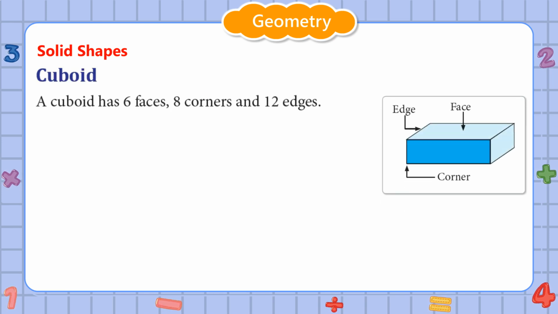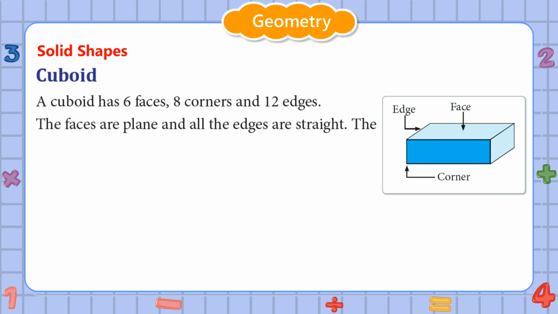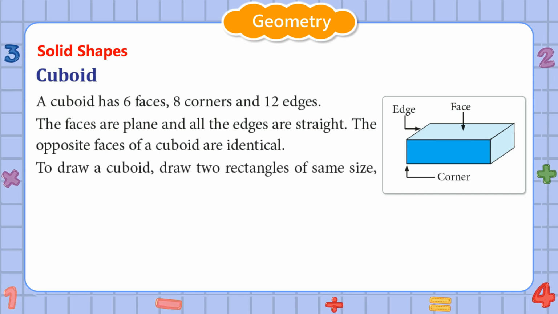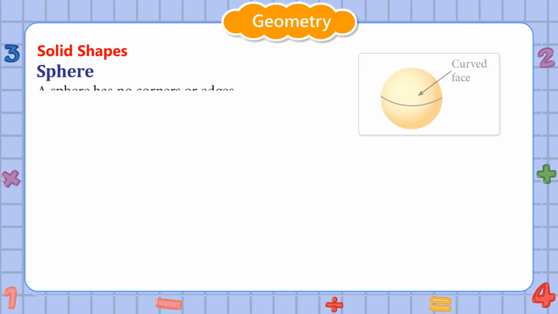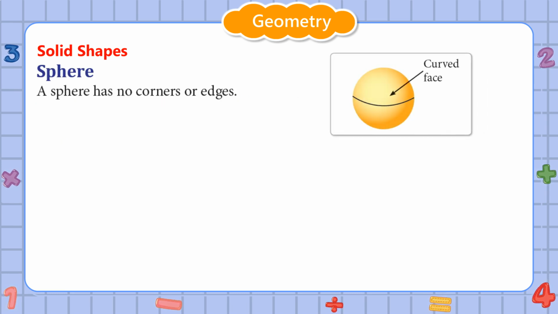Cuboid. A cuboid has 6 faces, 8 corners and 12 edges. The faces are plain and all the edges are straight. The opposite faces of a cuboid are identical. To draw a cuboid, draw 2 rectangles of same size, then join their corners. Sphere. A sphere has no corners or edges. It has only one curved face.